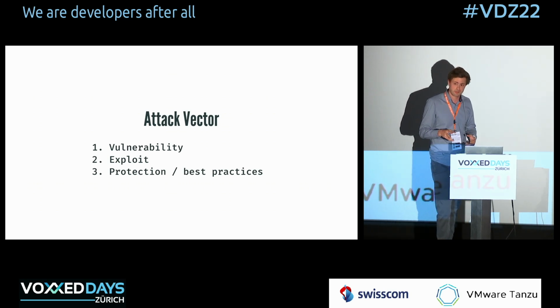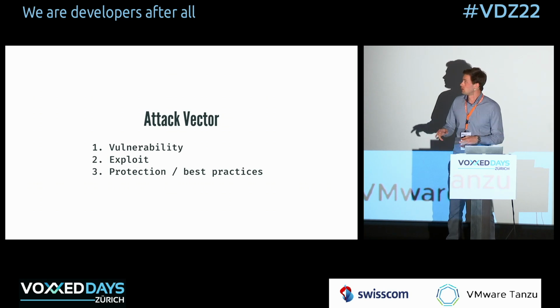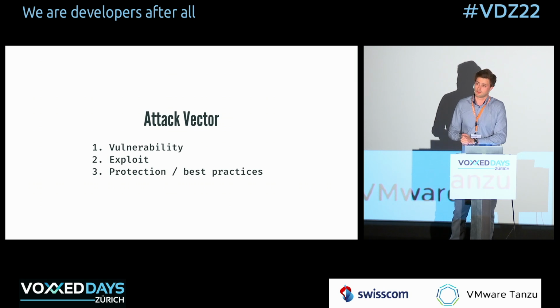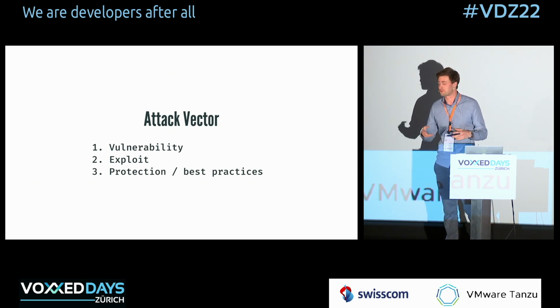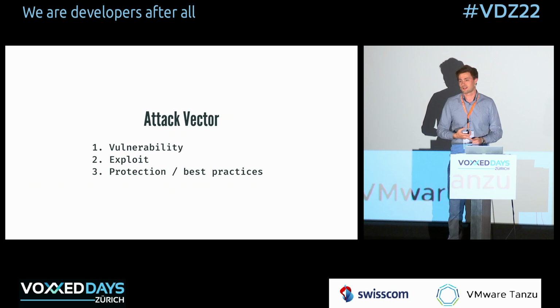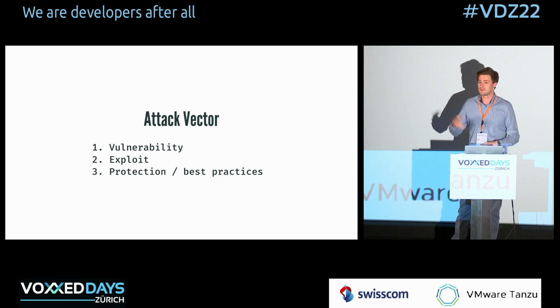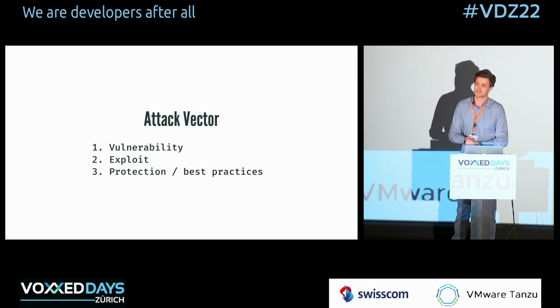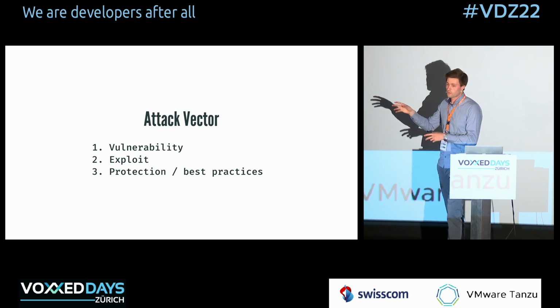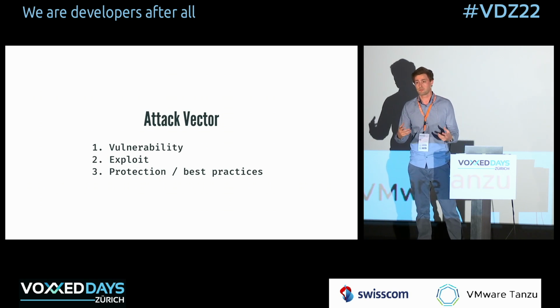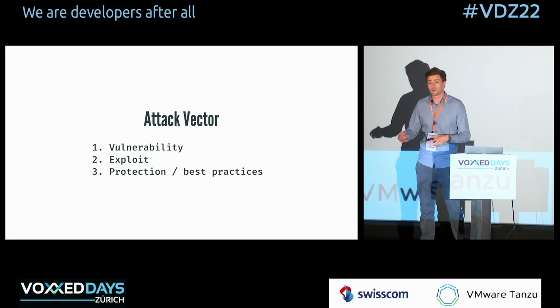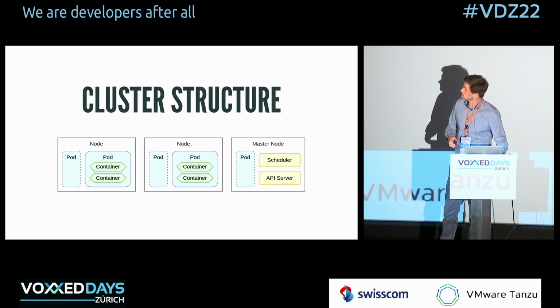But before we start, maybe a small disclaimer. I'm not going to do an introduction to Kubernetes, so if you have no idea about Kubernetes, then I'm really sorry, because it's going to be very difficult to follow. The second disclaimer is, please use this knowledge responsibly and don't go hacking other people's clusters, because that can be illegal. The way we're going to do this is to go through each step, look at the vulnerability and what problems it causes, how we can exploit it, and then how we could have protected ourselves against that vulnerability.